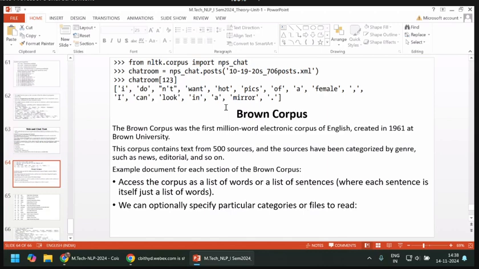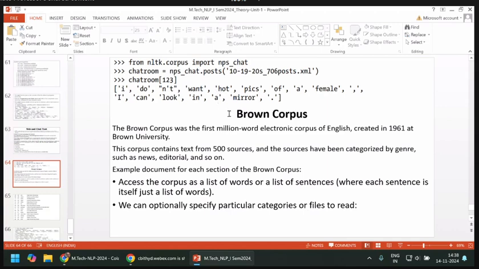This type of chat was posted in this 123rd post in this chat room, on this data, on this date. Like this, you can get the information from any type of chat. To get this chat type of data, you have to use these functions, dot posts or chats, and all those. Right? It is one thing.